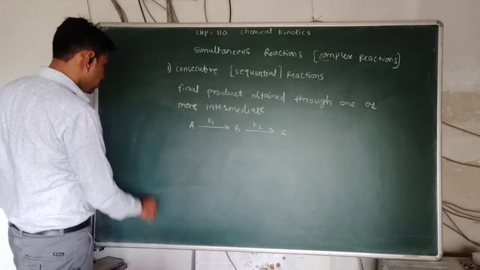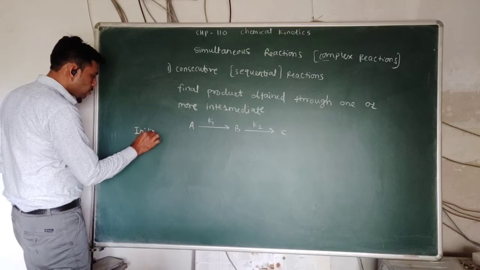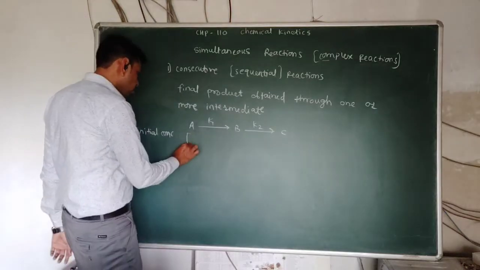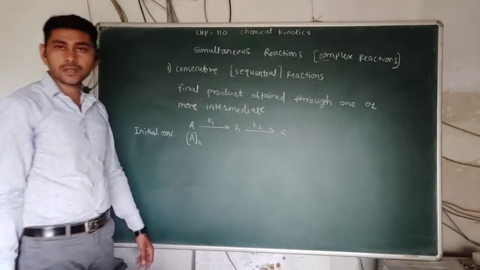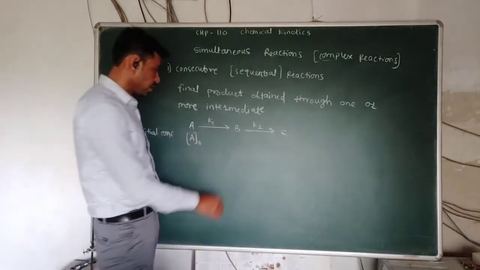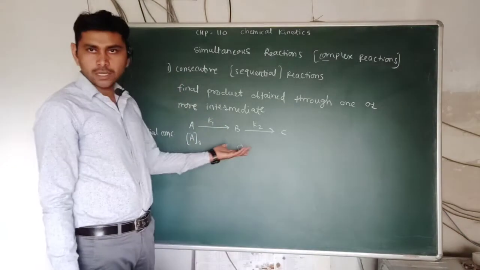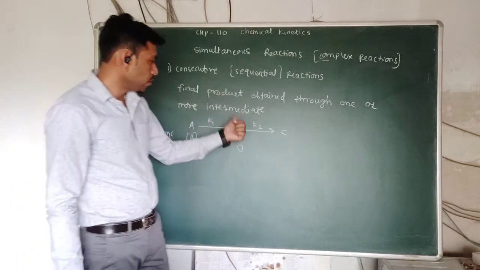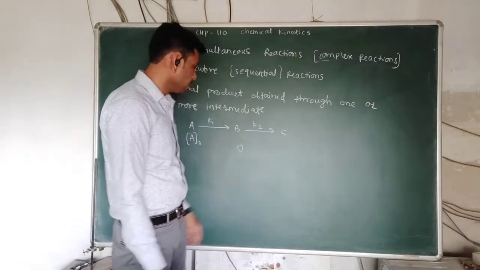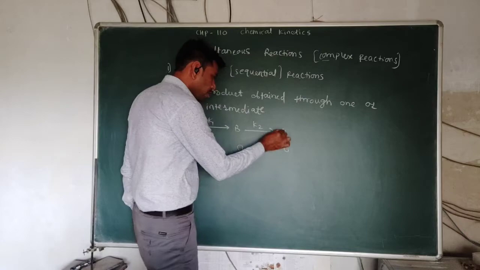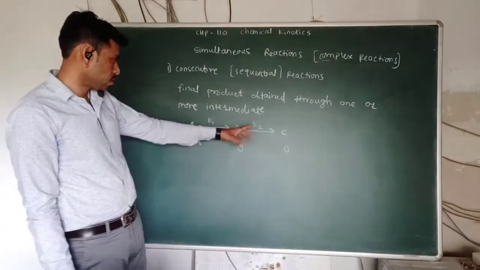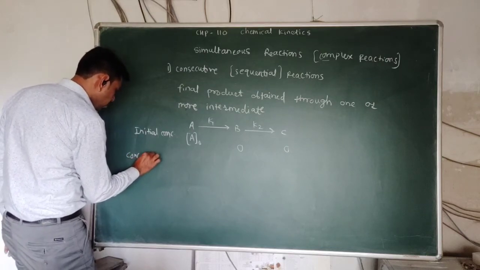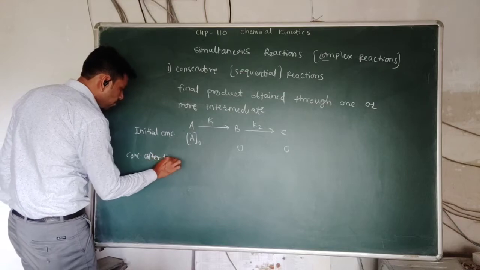Now in these reactions, if we look at the initial concentrations, initially only the reactant A is present. This is the initial concentration of the reactant. Initially there is no B present. After some time the reaction occurs and there is formation of B, then formation of C. So the initial concentration is 0 for B, and the initial concentration of product C is also 0.